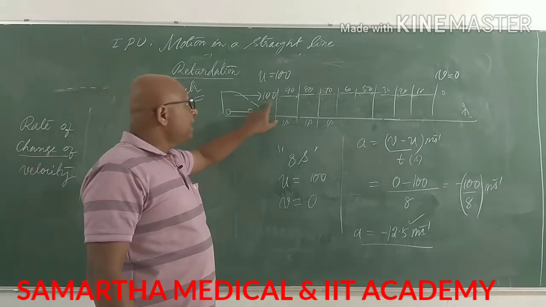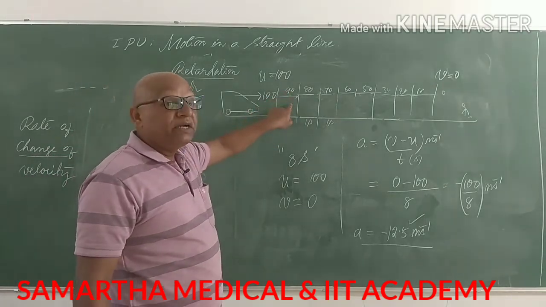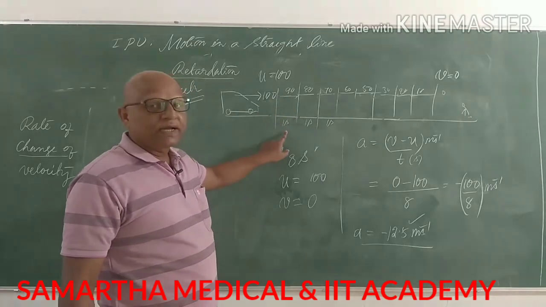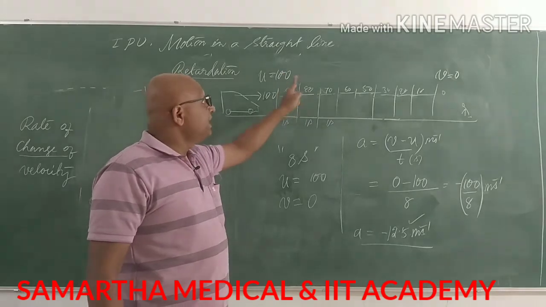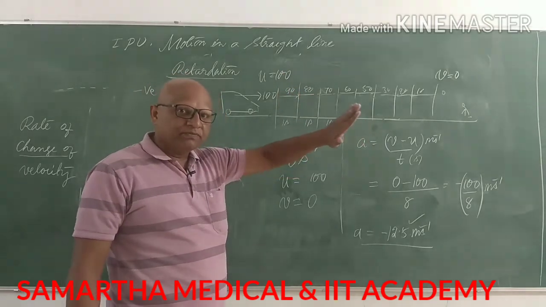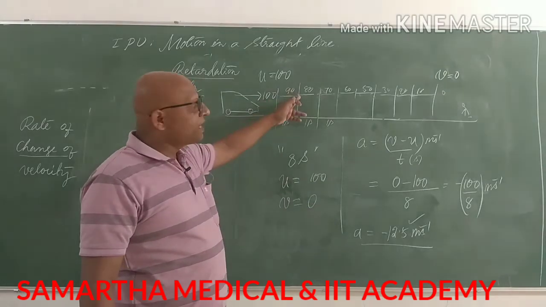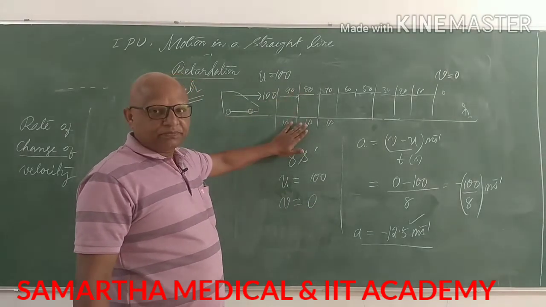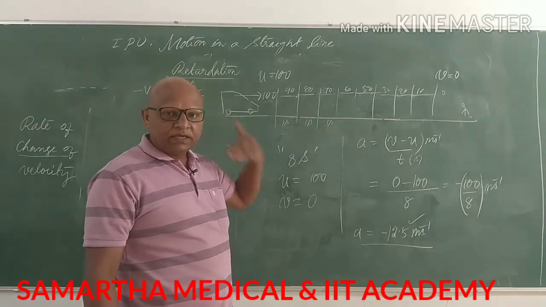You see, 100 becomes 90 in 1 second. 100 minus 10 meter per second happens in 1 second. 90 becomes 80, 10 is subtracted. 80 becomes 70, 10 is subtracted in 1 second.